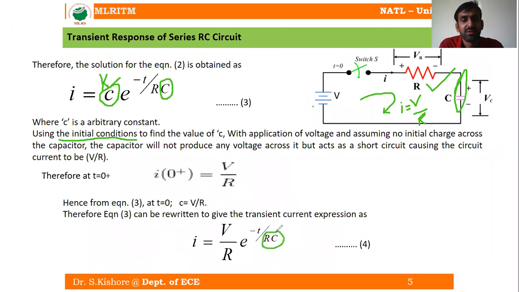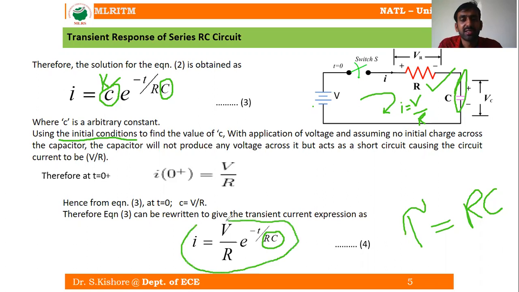Whereas in the RL circuit, we have L by R as the time constant tau. So here RC is the time constant, and you can write tau is equal to RC. If you want to give the analysis with respect to the time constant tau, we can have I is equal to V by R into e power minus T by tau. So this is your transient current expression of a series RC circuit.